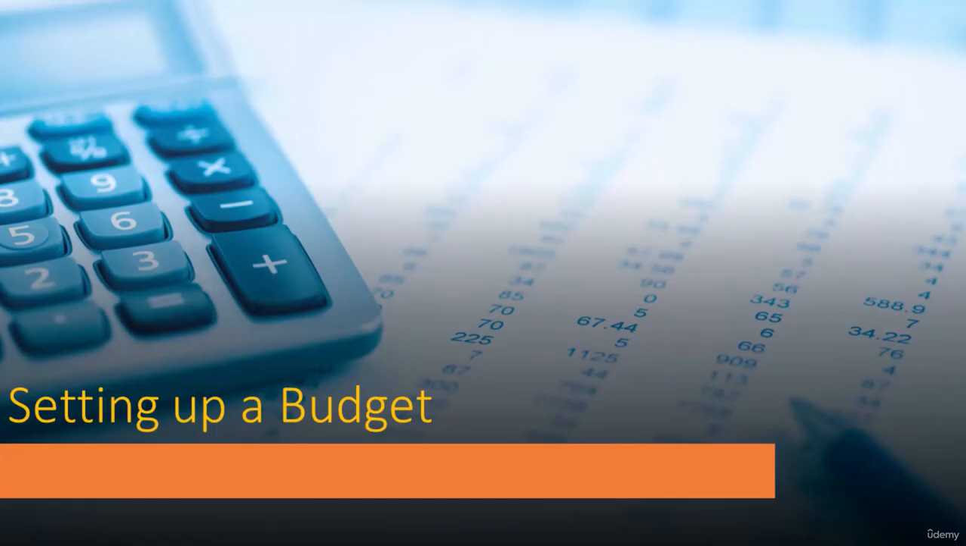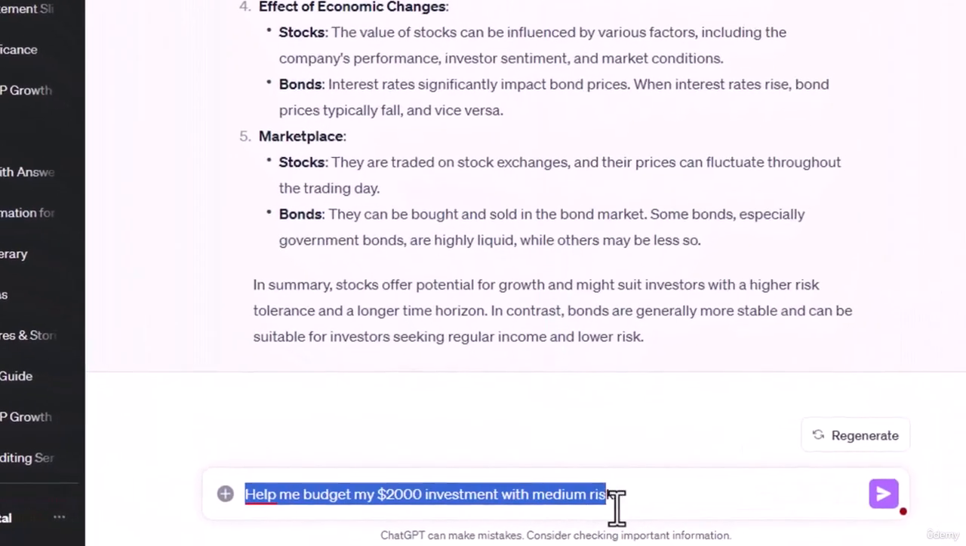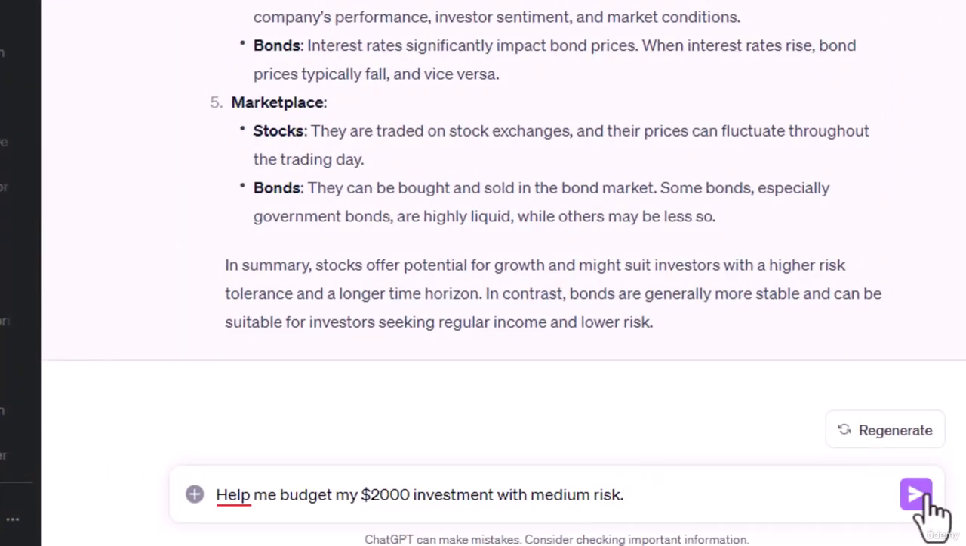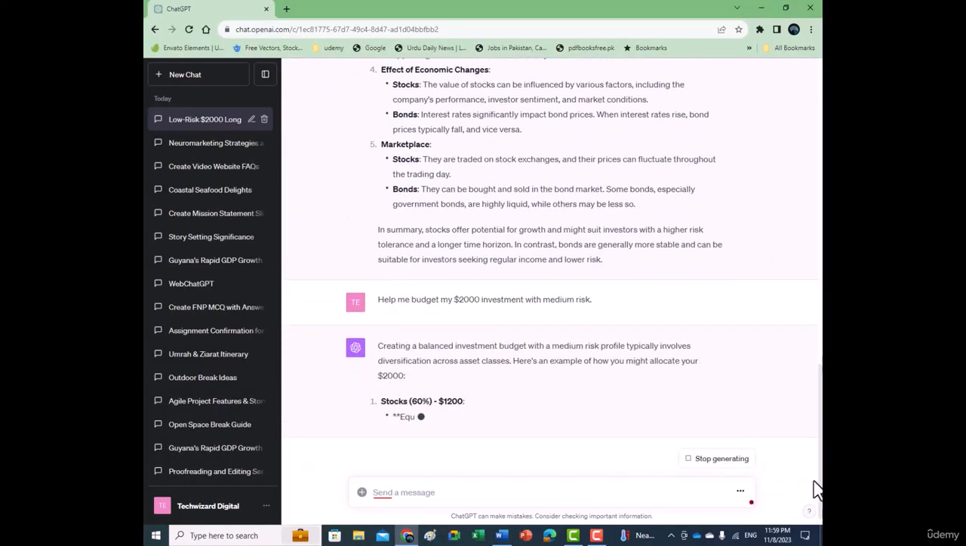It's vital to decide how much of your investment you are willing to risk. Investments can fluctuate, and not all your money should go into one place. ChatGPT can assist in creating a budget that aligns with your risk tolerance. You might say, help me budget my $2,000 investment with medium risk. ChatGPT will then guide you on how to diversify your investment.